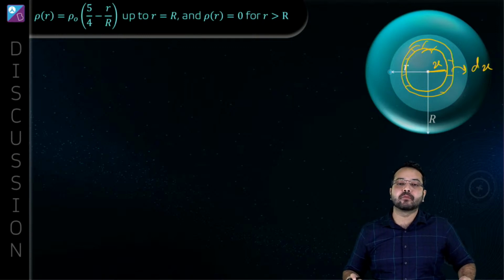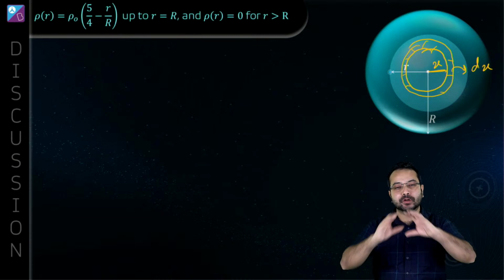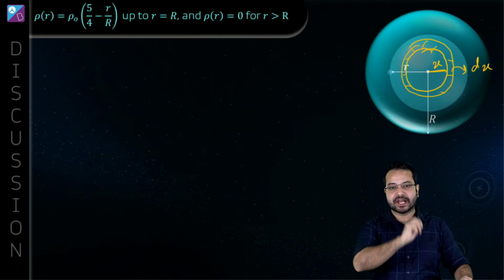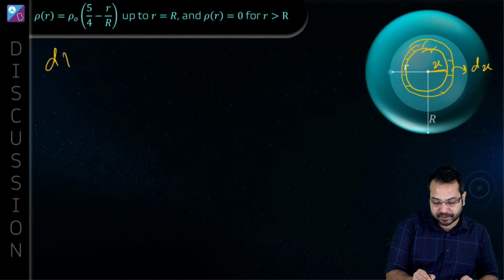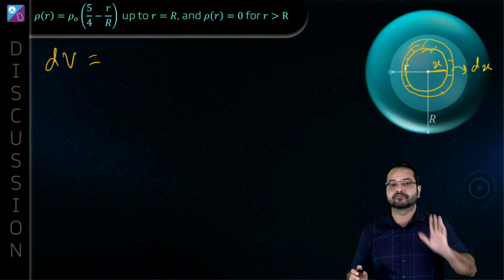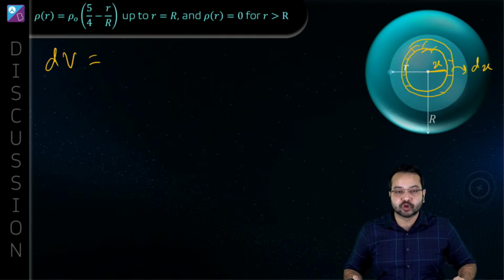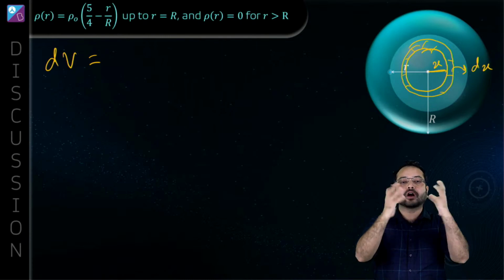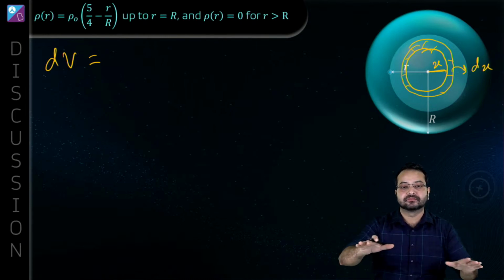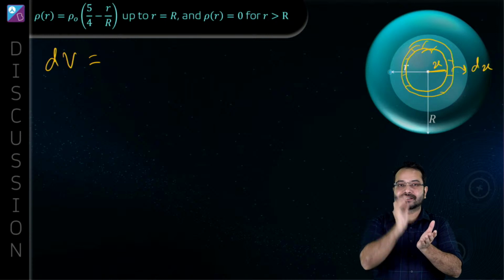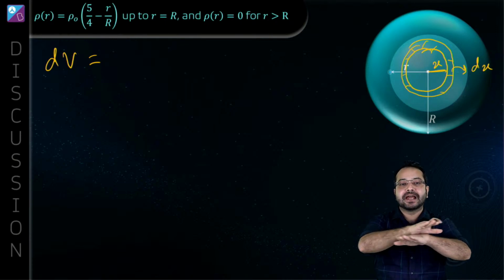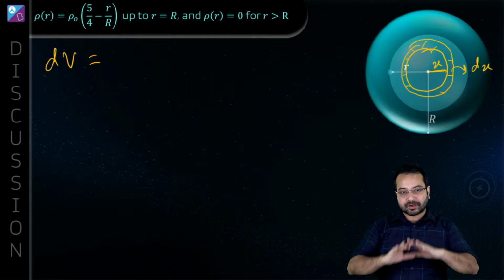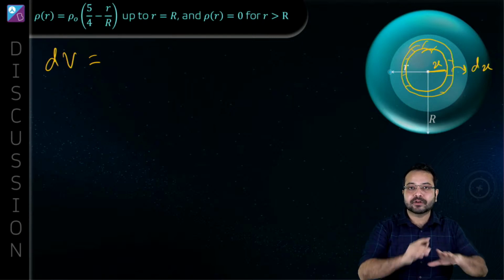Now can we calculate the volume of this particular region that we have chosen? For this thin concentric spherical shell, what is the volume? The volume is going to be dV equal to, how do we find this volume? What we are going to do is cut open the sphere and flatten it out. This is a sphere which has some thickness. If we flatten it out, what is going to happen?